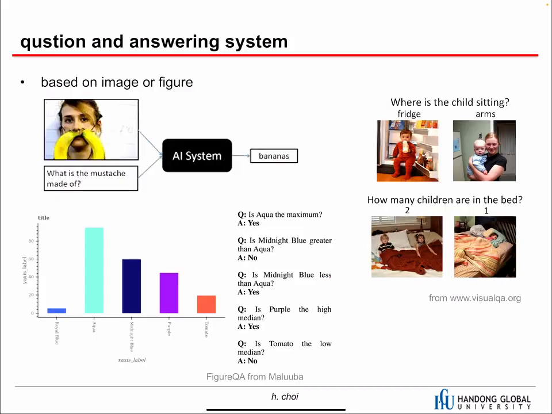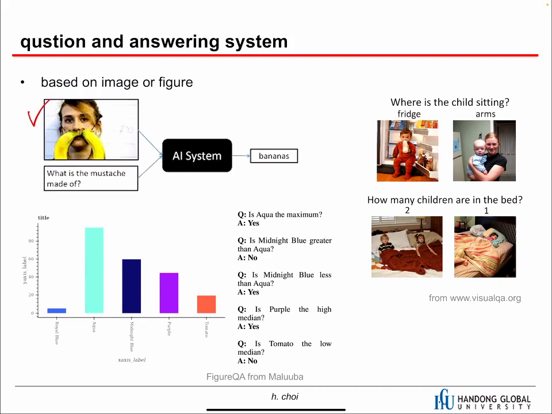And also question answering systems are possible. This question answering system can be based on just text. Given a text, the system reads the text and can answer some questions. Or we can have a Q&A system based on an image like this.